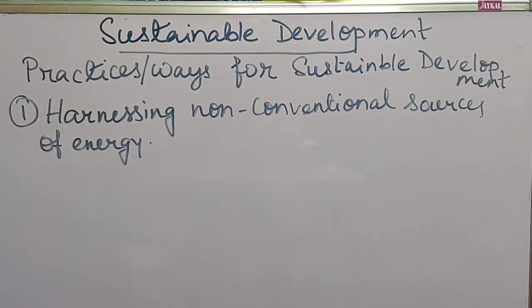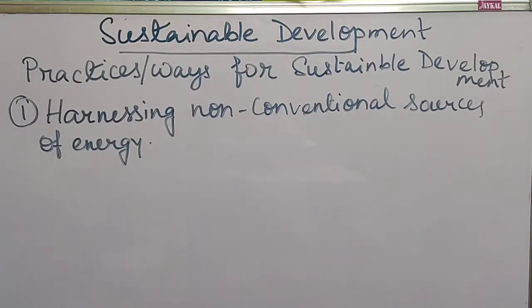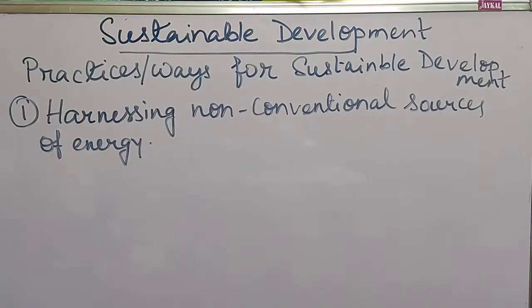So we should give more focus towards the uses of this type of sources, and we should decrease our dependence on the fossil fuels or on the conventional sources of energy, just to save the stock of those fossil fuels for our future generation. Keeping an eye on it, we should reduce the use of conventional sources, and we should use more the non-conventional sources.